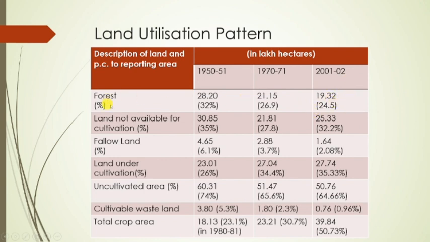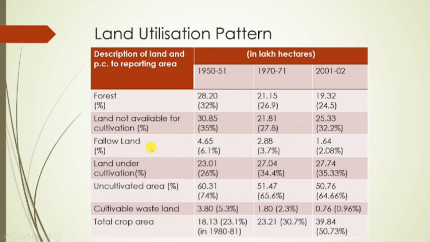That means the area under forest has been decreasing over time. Next is land not available for cultivation. This is 30.85 lakh hectares in 50-51, 21.81 in 70-71, and 25.33 in 2001. So this is also decreasing.